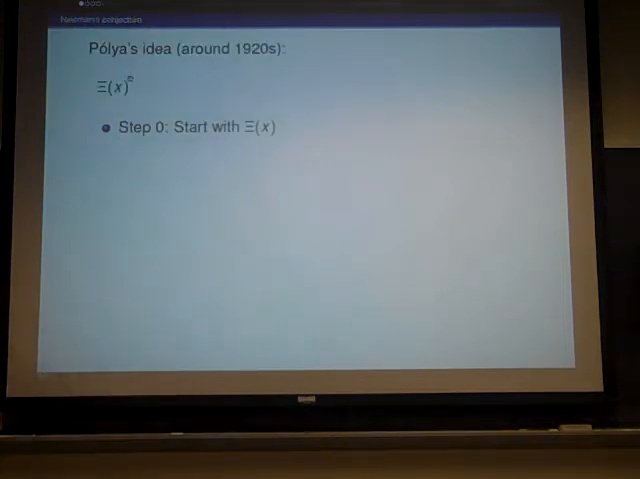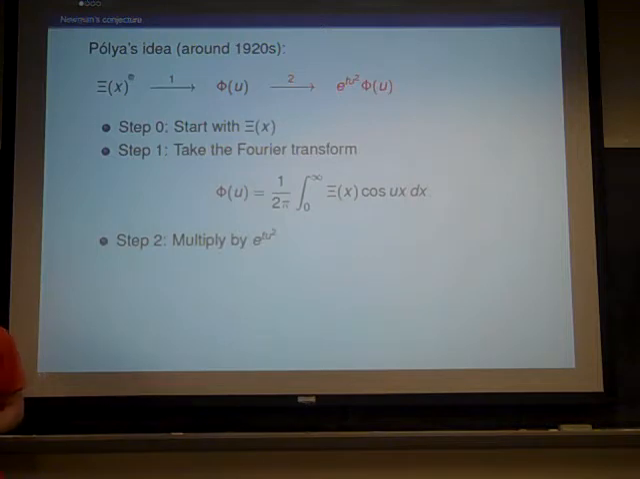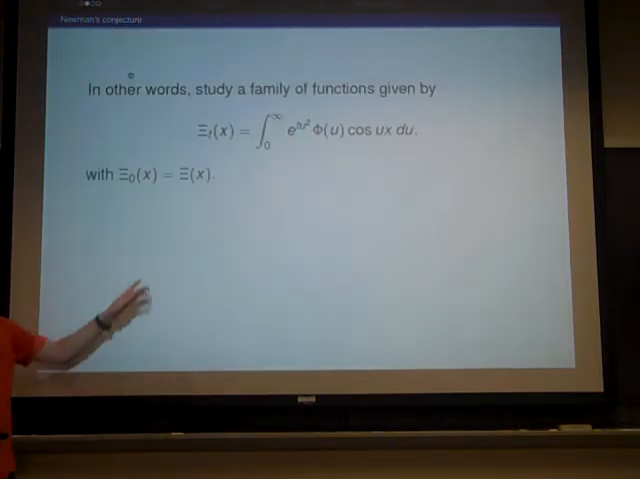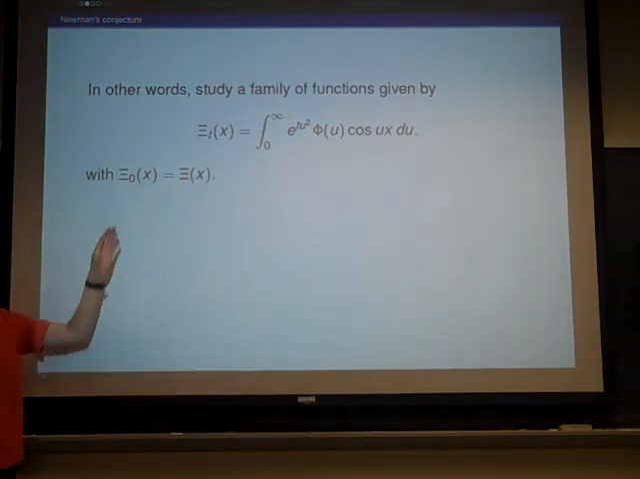And using this function, Polya had an idea to try to prove the Riemann hypothesis. First, he took the Fourier transform of this function, and then he inserted a parameter e to the tu squared. And then he applied the Fourier inversion. So what this gives us is now a family of functions in x indexed by t. And when t equals 0, we get back our original function because of the Fourier inversion formula.